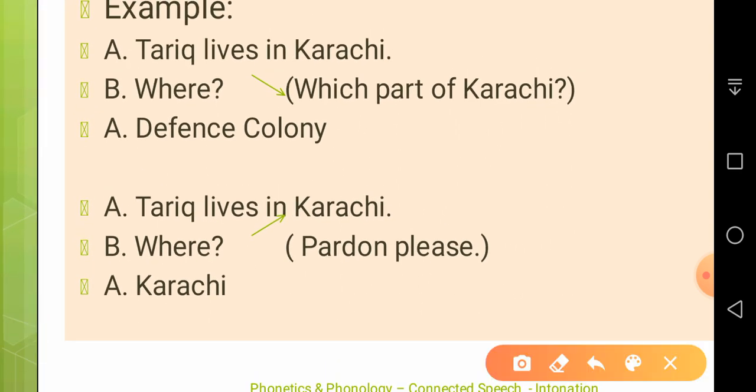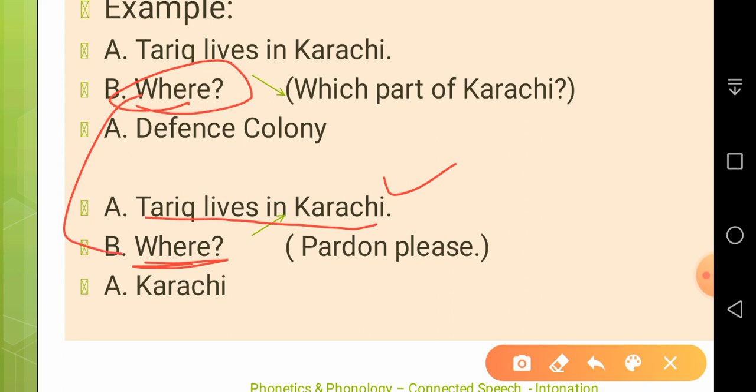Speaker says Tariq lives in Karachi. Where? Karachi. Okay, so this was spoken in a monotone, you can say, without any rise and fall, but here the intonation is shown. In this there are two words, where here and where here. This was uttered with a falling tone and this was uttered with a rising tone. It means that the speaker didn't understand, so the first speaker had to repeat it.